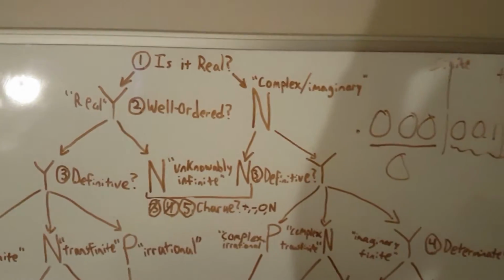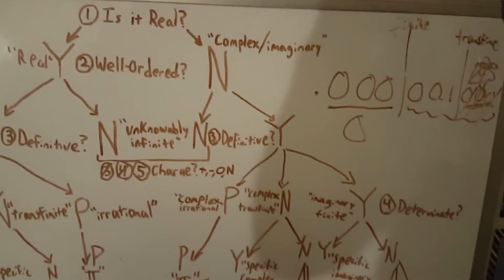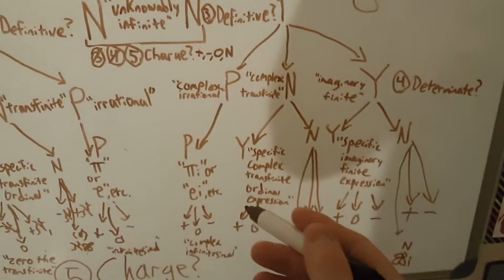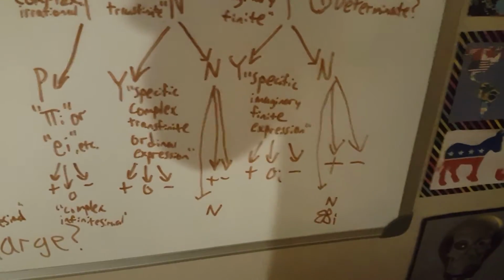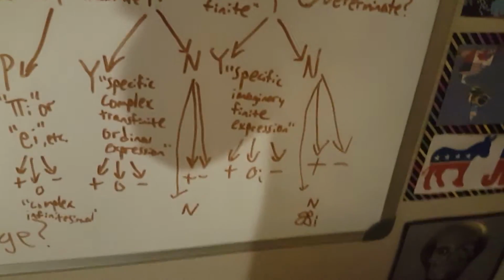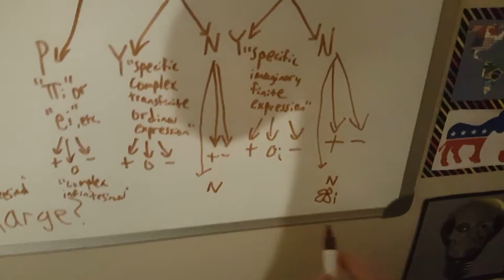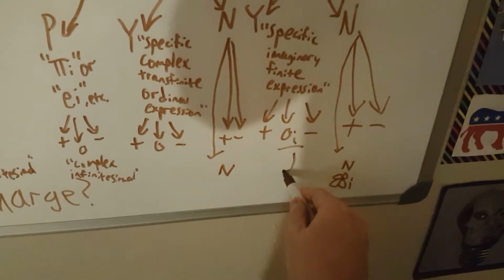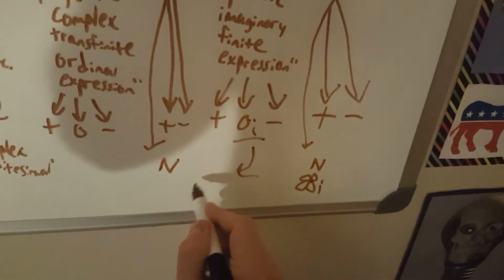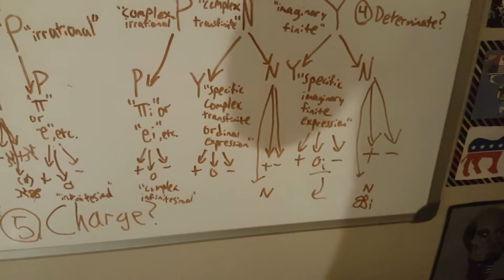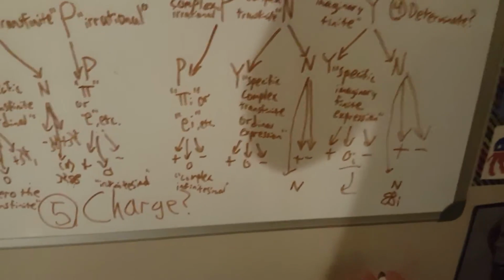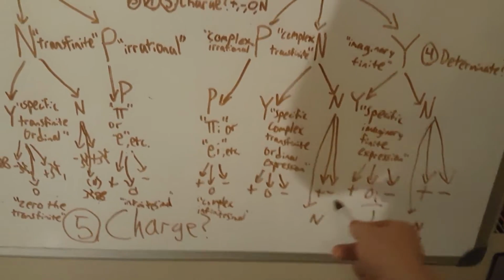So we need to take another look at the imaginary complex side of this, because whenever you ask all the questions about it and you finally get down to the charge of being 0, this 0 down here should be 0i. But whenever you multiply anything, if you multiply i by 0, you get 0. So in this expression, it just simplifies down to being 0 the finite. So it's almost like it's not even imaginary anymore. It just comes back over here. And the same thing goes for the imaginary 0 the transfinite. It also just comes over here.